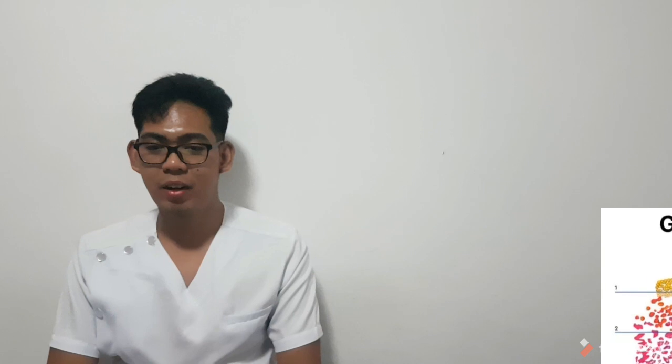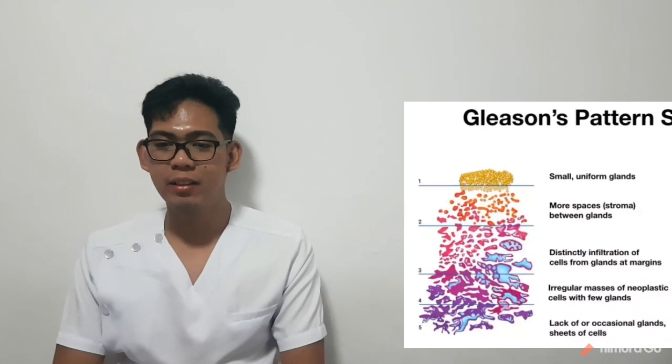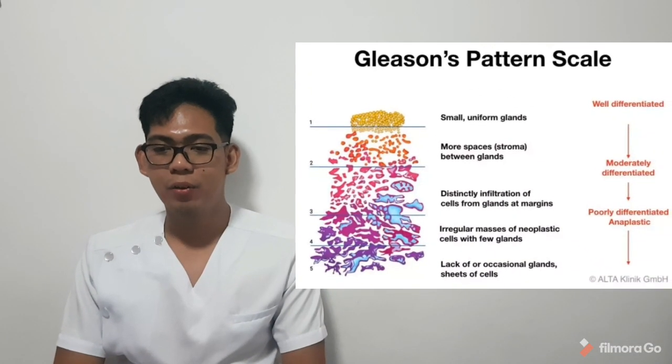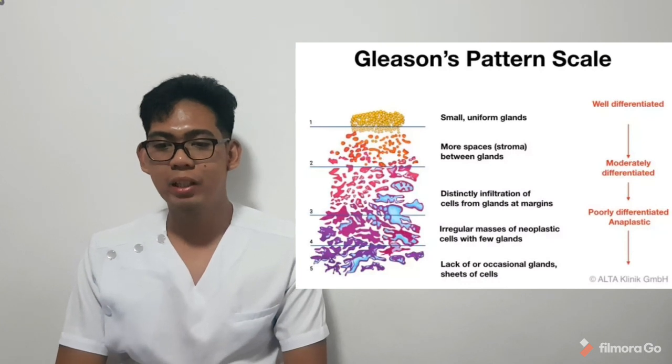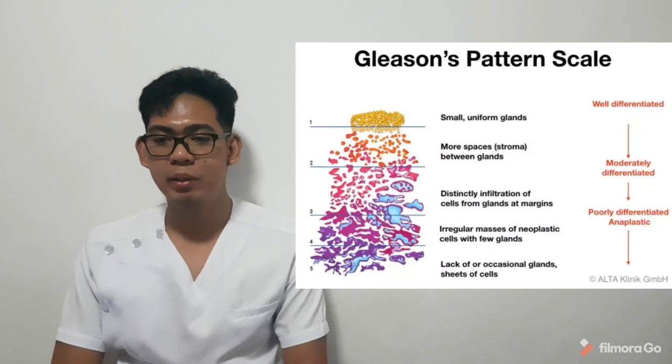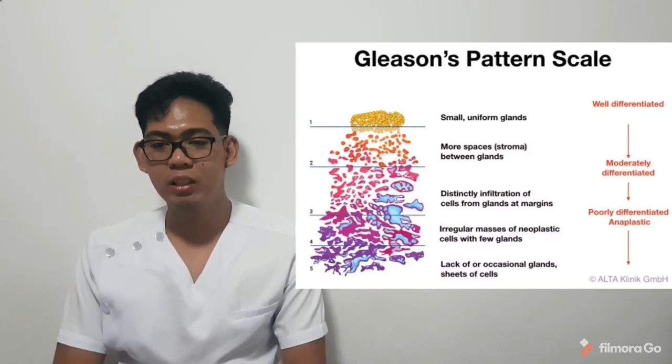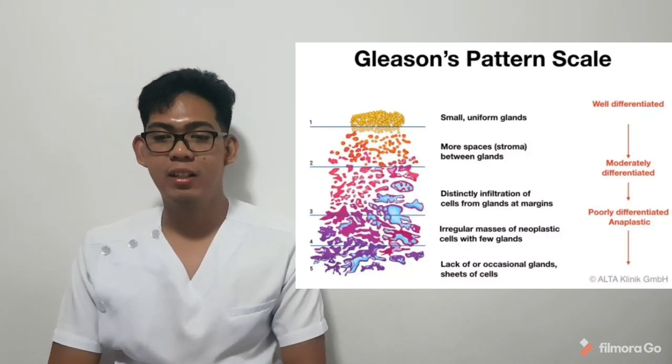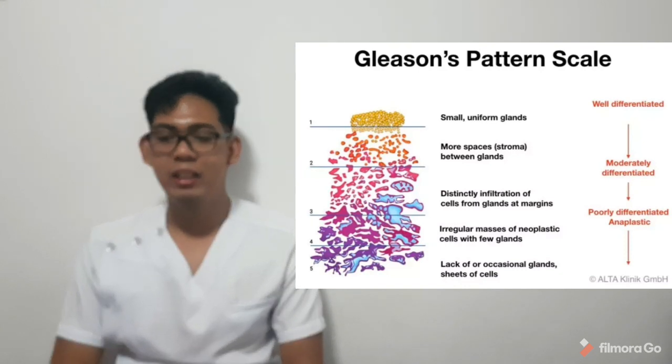Tumors are graded as follows: GX or undetermined, G1 well differentiated or low grade, G2 moderately differentiated or intermediate grade, G3 poorly differentiated or high grade, G4 undifferentiated or high grade.